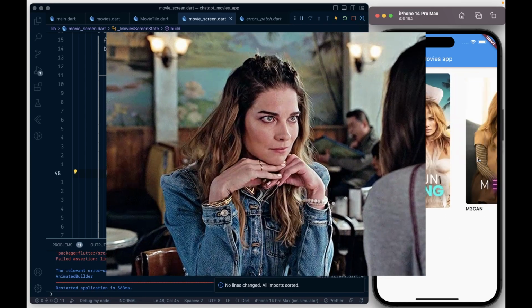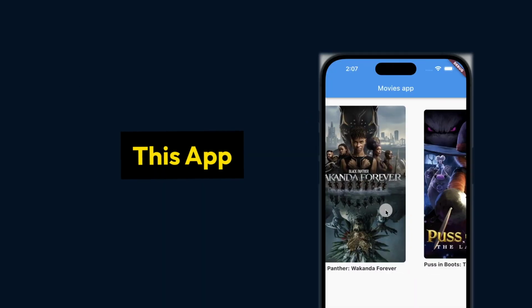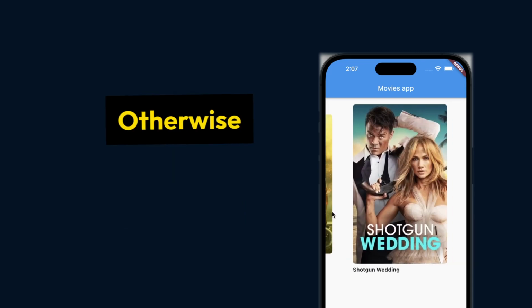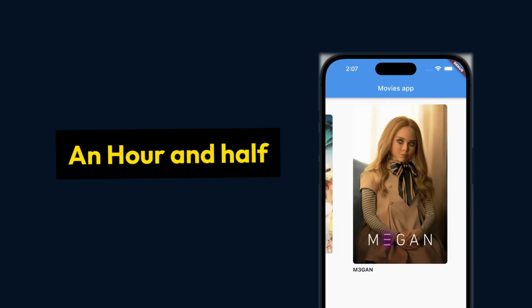And my thoughts on this are, ChatGPT is great in assisting and code debugging, and it can literally 10x your productivity. Like this app took me 16 minutes to make, which otherwise would be an hour and a half. And the only important thing you should know to use this power is how to ask correct prompts.